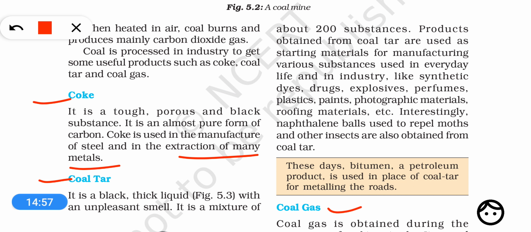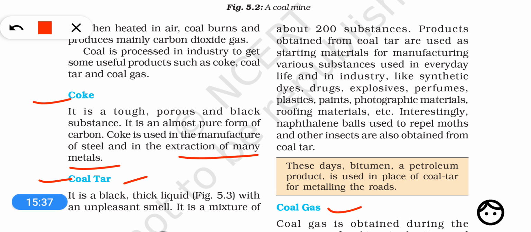What is the extraction of metal? It is a process in which the metal is obtained from the ore, or the soil obtained from the mines. You know that metals are generally obtained from mines. Suppose there is a gold mine. There is no pure gold, but the gold is present in the form of soil, in the form of rocks, right? These rocks or soils are called ores, and from them we extract metal. This is called extraction of metal, or in scientific language we also call it metallurgy.